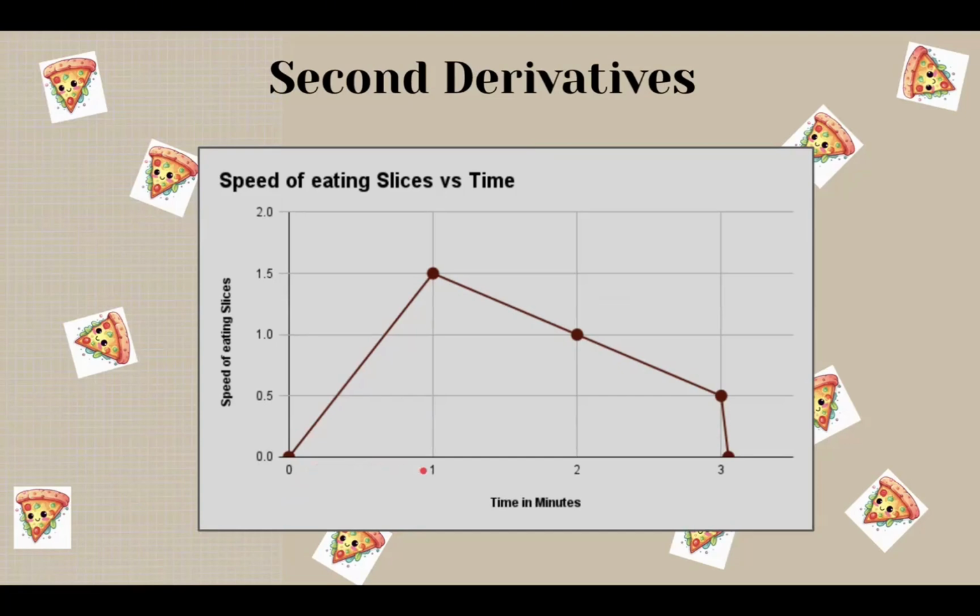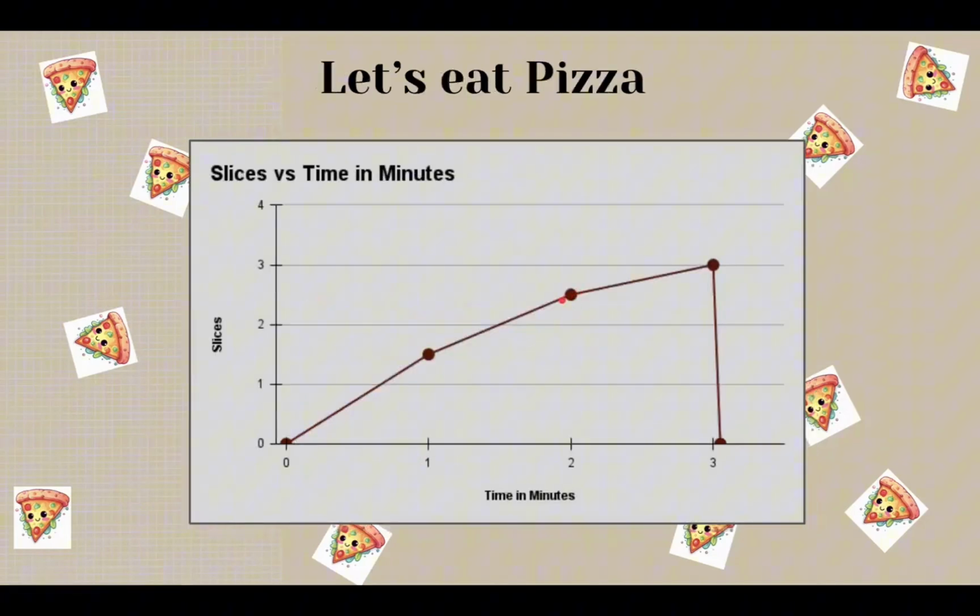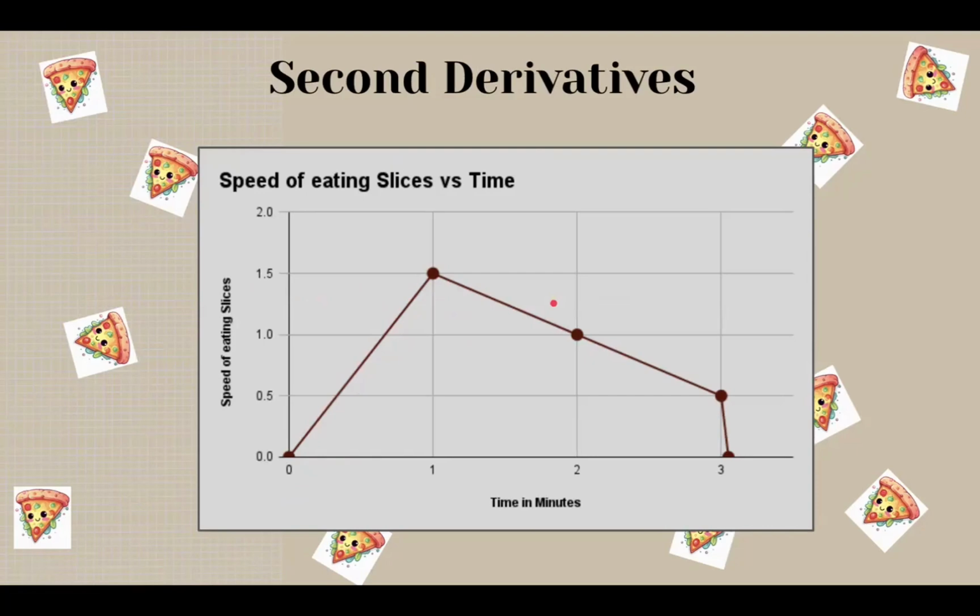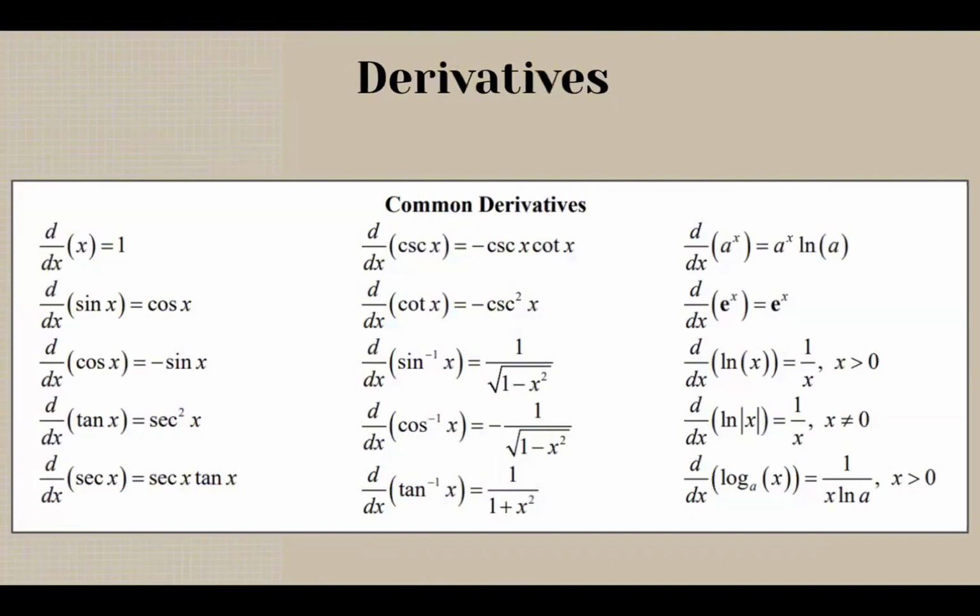At 1 minute, we were able to finish 1.5 slices of pizza. But from 1 minute to 2 minutes, we were just able to eat one more slice, because at 2 minutes, if you remember, we had 2.5 slices of pizza. So our speed of eating is reduced now. And at 3 minutes, we were just finishing 3 slices of pizza. So we just ate another half slice of pizza here. So this is basically describing the rate of change, and that's why it's called the second derivative. This here is a list of common derivatives that are frequently used in calculus.